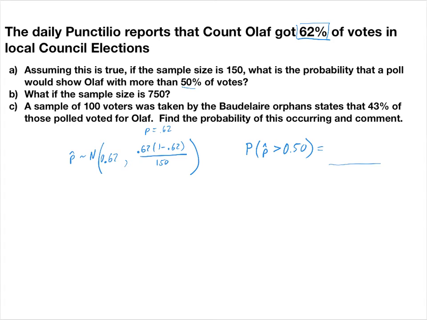The second question asks, what if the sample size is 750? Well, that's not going to change much. It just means that my sample proportion is still the same, 0.62 times 1 minus 0.62. But this time, instead of 150 on the bottom, I'm going to have 750 on the bottom. Now, of course, because I have more data points, I'm going to have a smaller variance, a smaller standard deviation.